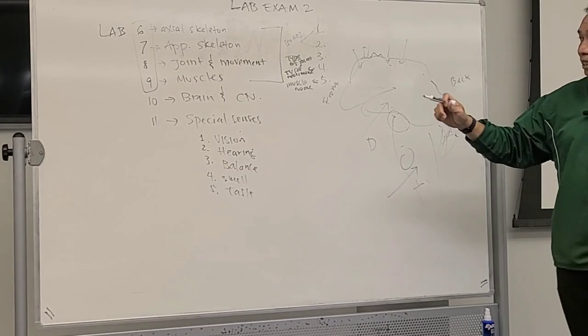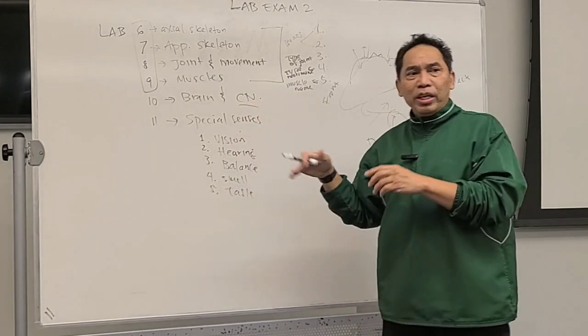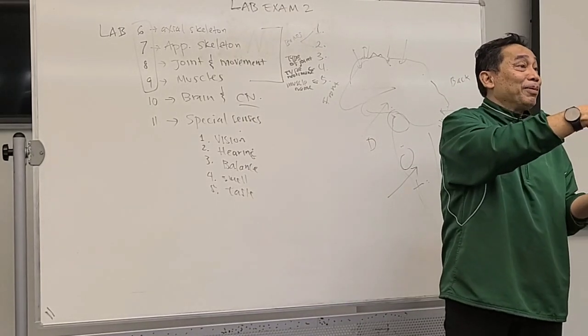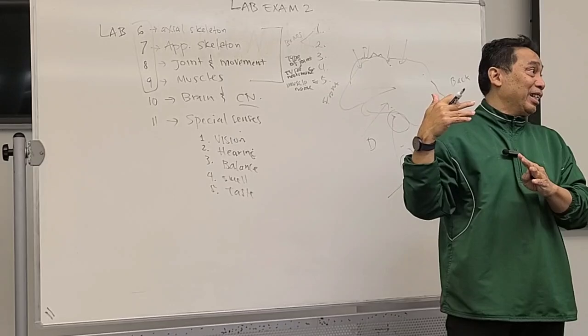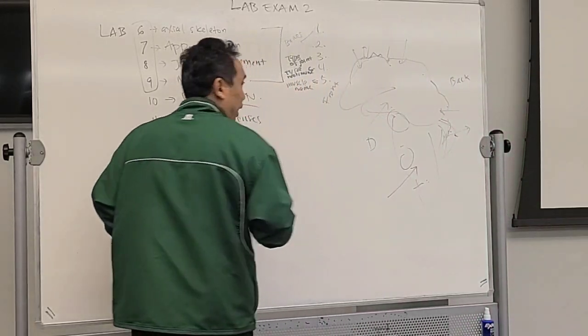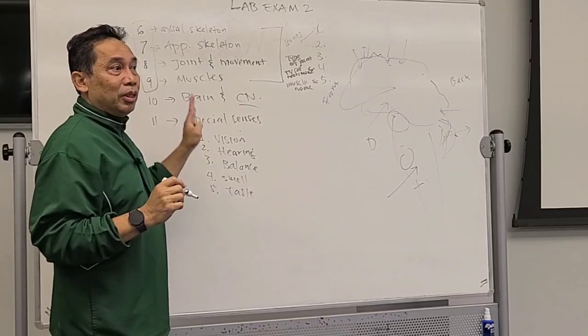Now, the next part is cranial nerves. When we review this, it is actually also reviewing for your final exam too, because it's going to be the same materials. Right? Now, cranial nerves. How many pairs of cranial nerves? 12, right?